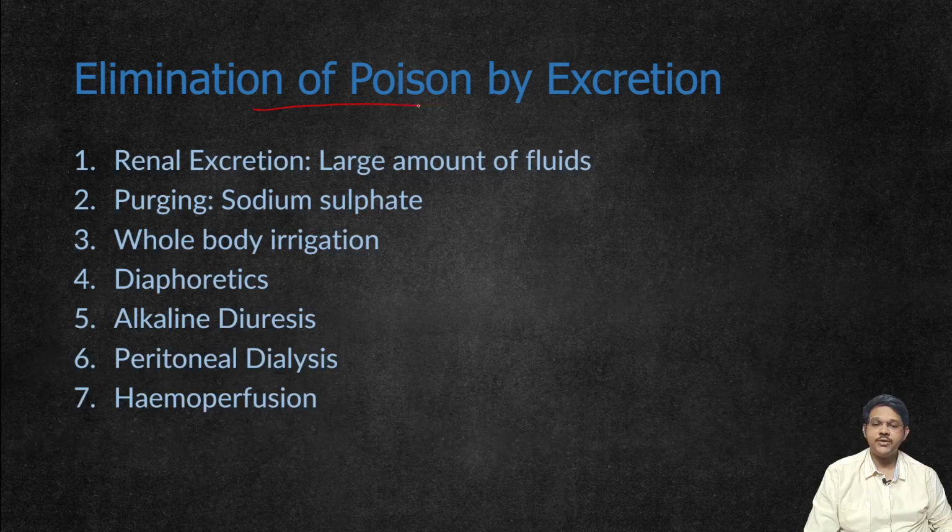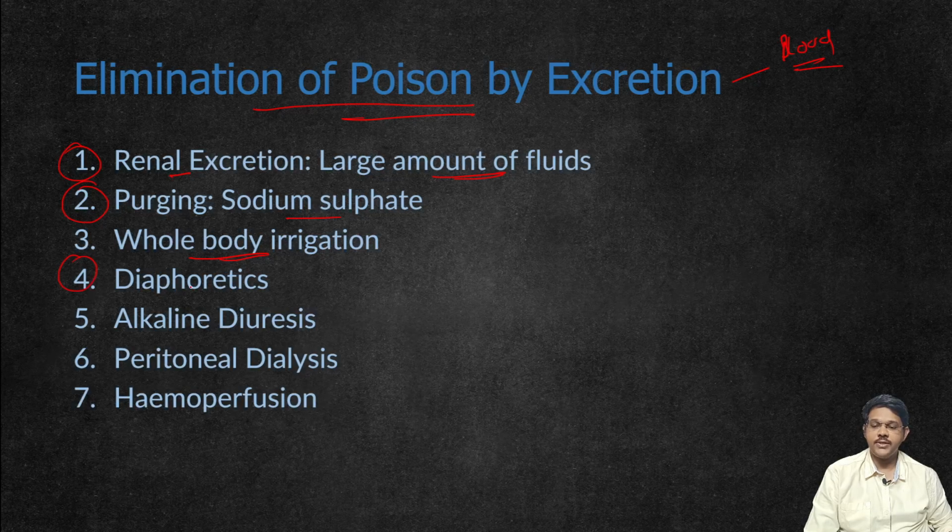The next step is elimination of poison by excretion. This is done to remove any poison which is present in the blood, the poison which has already entered circulation. This can be done in various ways. One is renal excretion, by giving large amounts of fluids. Next is purging, that is passage of stools by giving sodium sulfate or other sulfates. Then whole bowel irrigation, that is giving water.